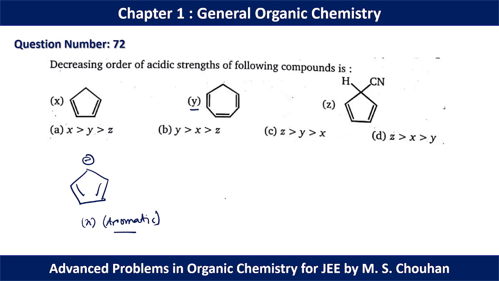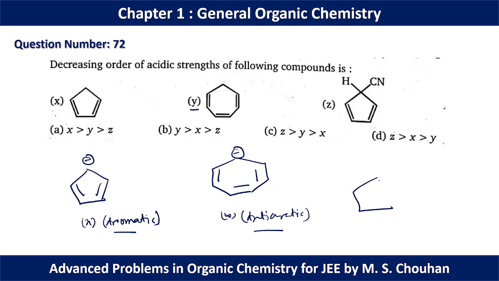Now if we go for structure Y, we can have the conjugate base like this, which is very unstable because the conjugate base of structure Y is anti-aromatic in nature. Again, for structure Z, if we remove the hydrogen, it will become aromatic in nature. So in X and Z we have aromatic, and for Y we have anti-aromatic.